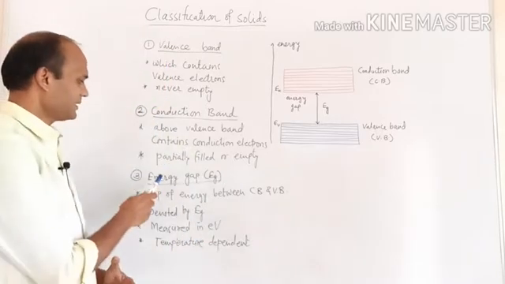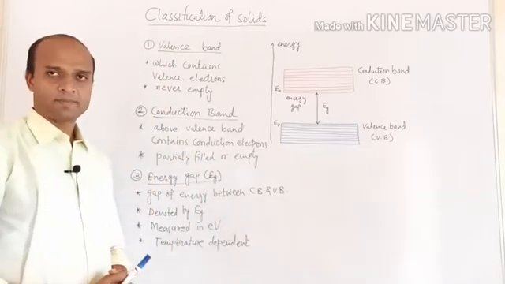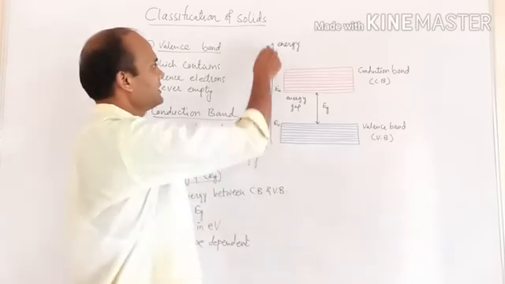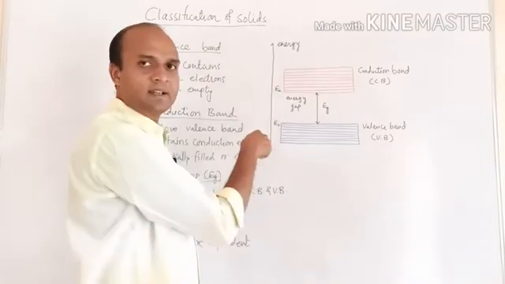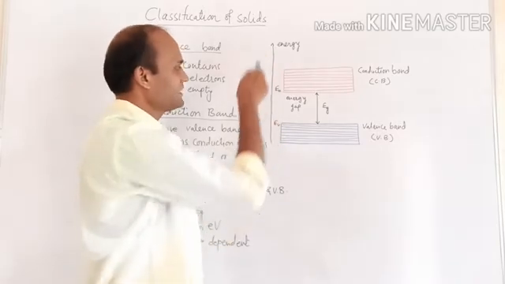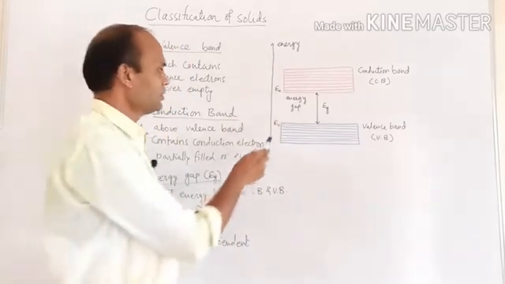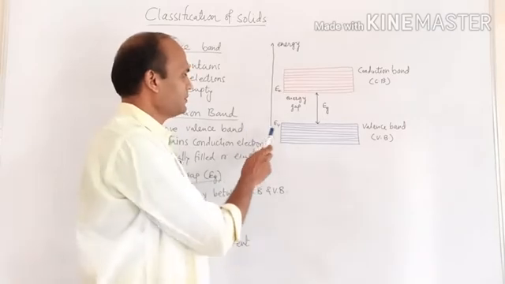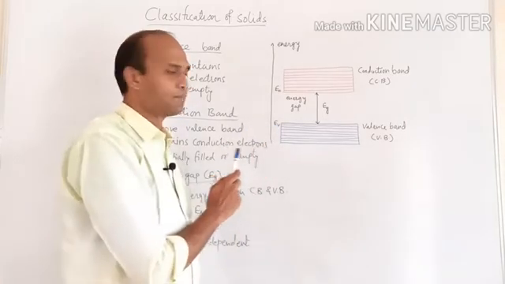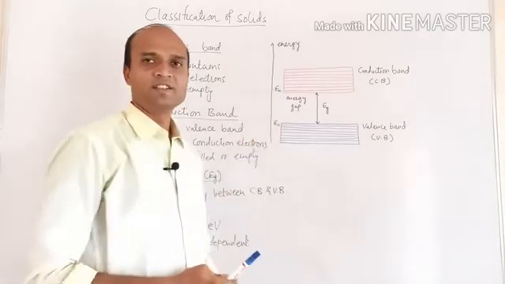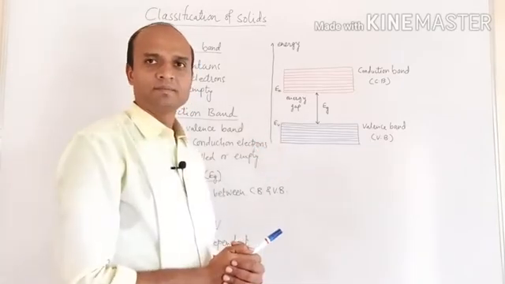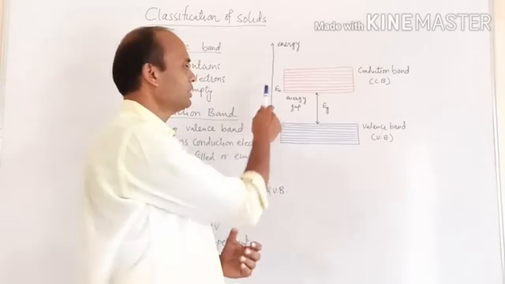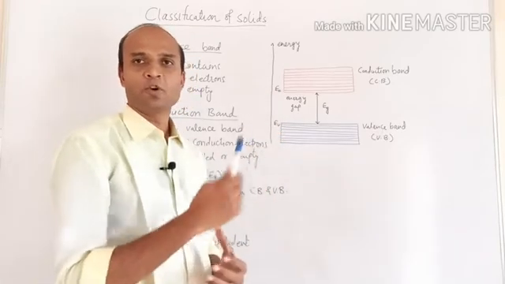Then the next concept is of energy gap. Here you can see this is the energy axis. Along this axis energy goes on increasing. For the valence band we have considered the energy EV, and for the conduction band the energy is considered to be EC. So EV, the energy of the valence band, is less as compared to EC, which is more.